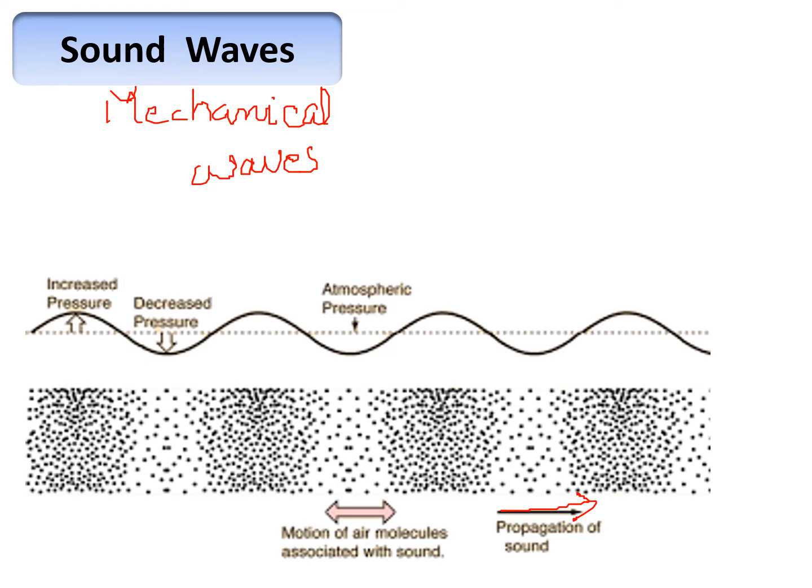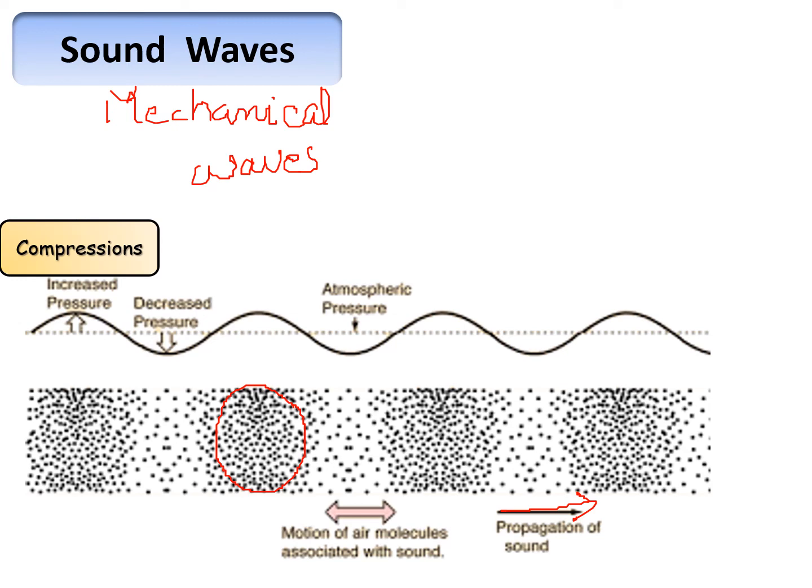As the sound waves propagate, the motion of air molecules associated with sound results in formation of denser gatherings of particles and rarer gatherings of particles. In some regions more particles come together, in some regions particles move away from each other.